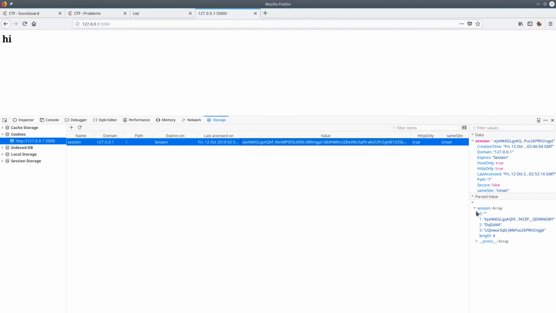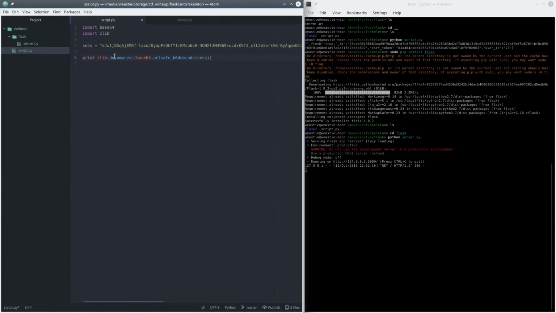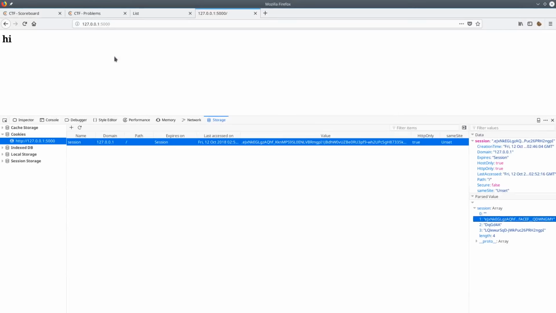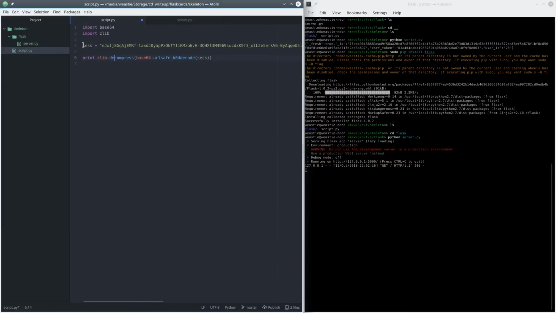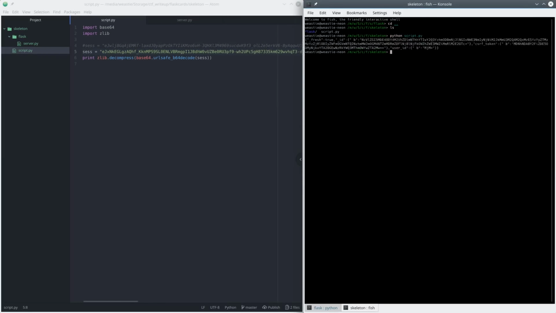Here we have it. Now immediately I recognize that this right here does not look like what we had earlier. I remember it had a couple different letters, so let's just take a look at that again. Yeah, so the first one had an EJWL, this one is rather an EJX. So I'm going to go ahead and copy this down and replace it in my script and see what's different about it. Okay, so this is interesting. You can see that all of these strings, rather than just being the actual ID and the actual CSRF token, look like they're base64 decoding each individual string also. Now, this is something that I probably can't get around by just changing the values on the server.